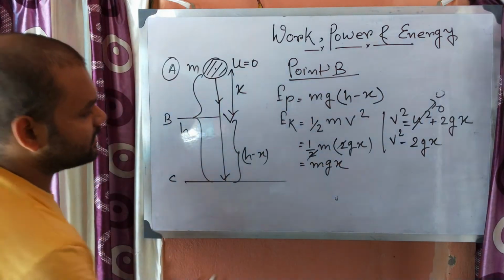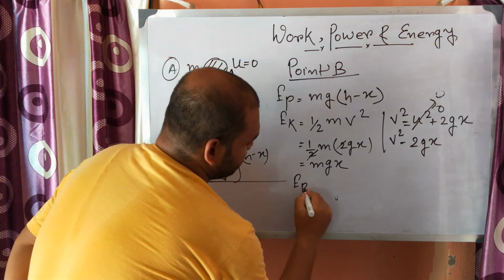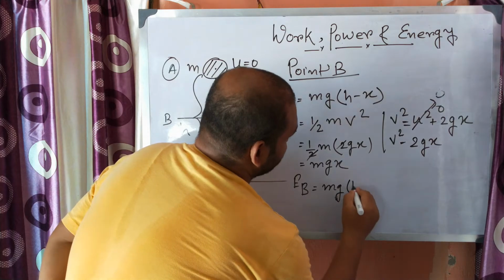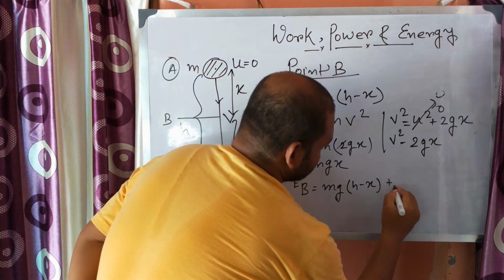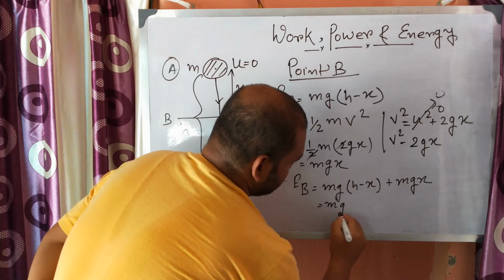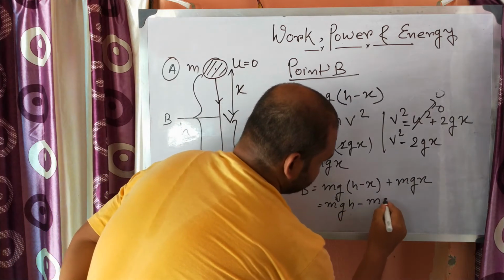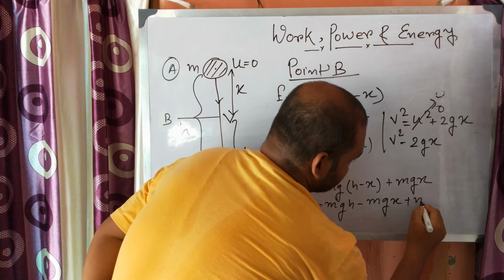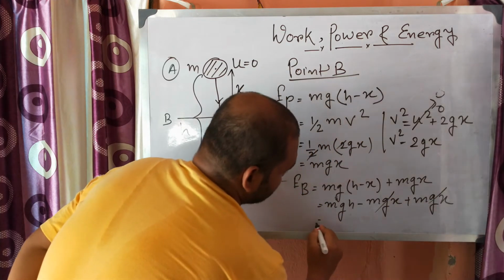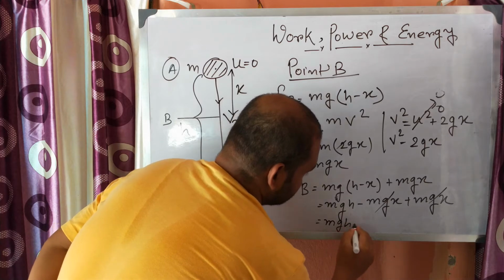So what is the total energy at B? EB is equal to mg into h minus x plus mgx. It will be mgh minus mgx plus mgx. So mgx cancels out, and it will be mgh.